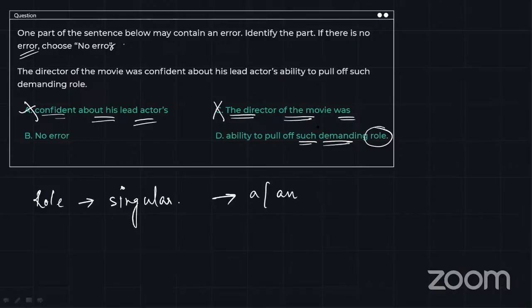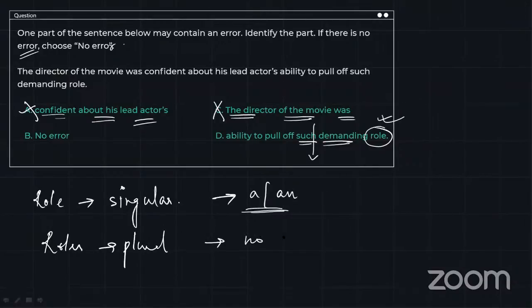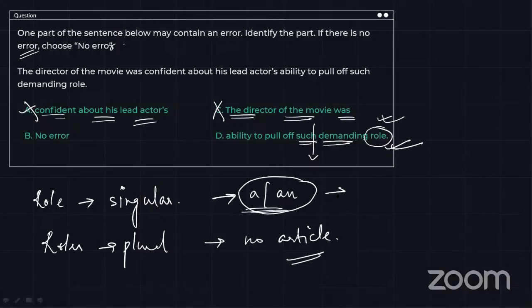What we are not using over here is an indefinite article between such and demanding. If you are using a singular noun, you will have to use an indefinite article as well. Had it been roles, a plural form of noun, you would not have used any article, because we don't use any article before plural nouns. But because it is a singular noun, we are going to use an indefinite article.